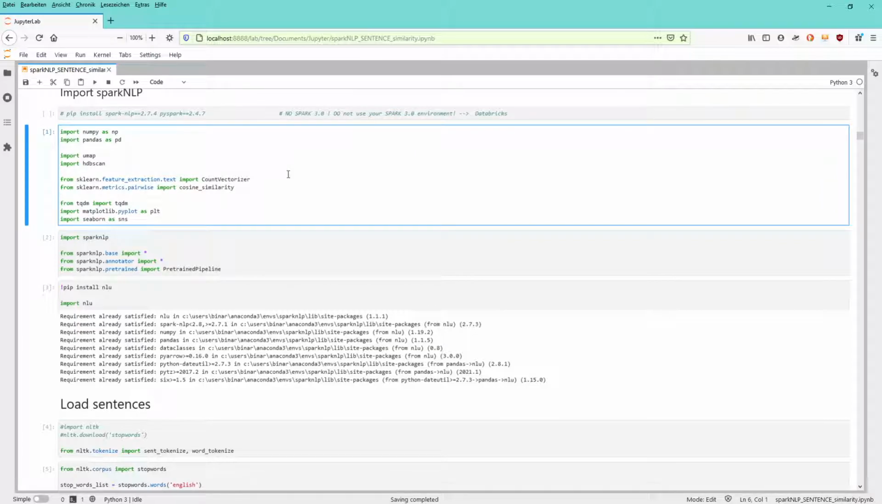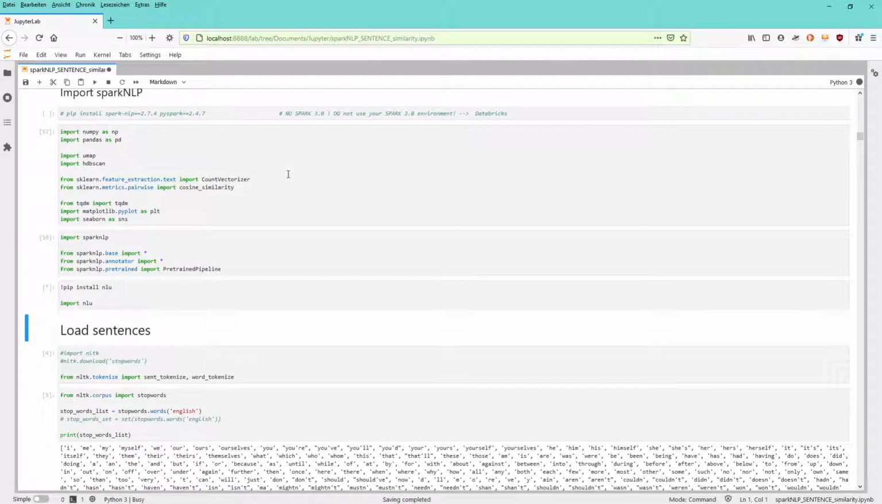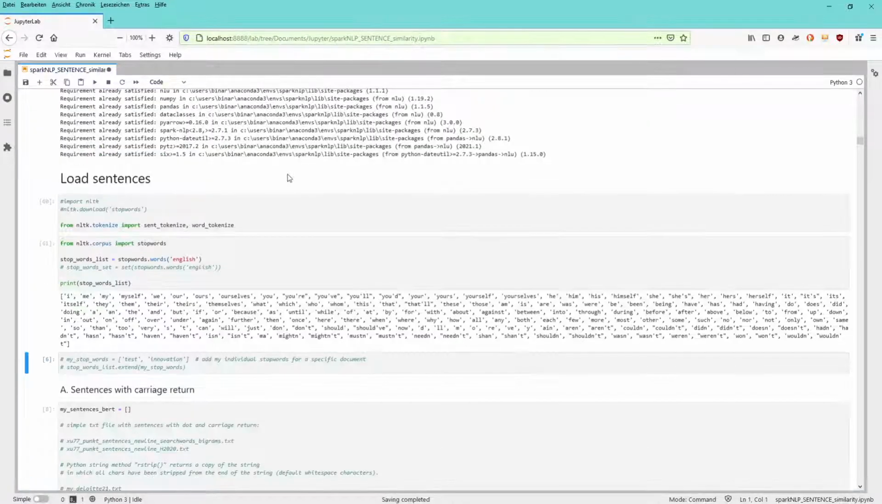So we start with importing the typical functions. We're going to load our sentences. We're going to load our sentence tokenizer, the word tokenizer. We load the stop words of English. And if you have some personal stop words you want to include to the list, just comment this line of code. And off you go.